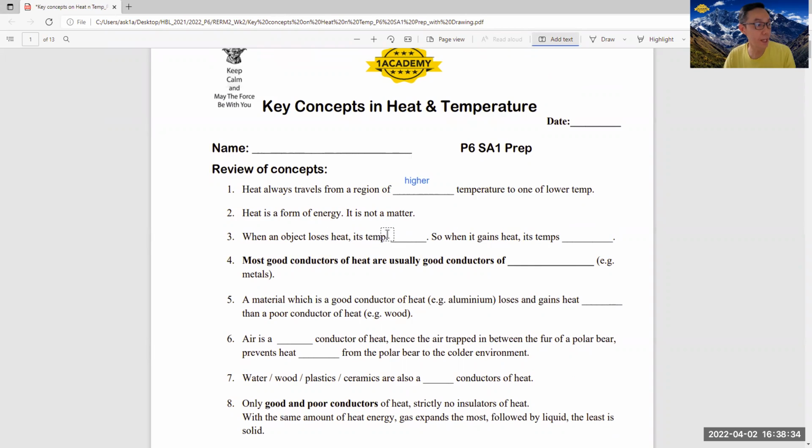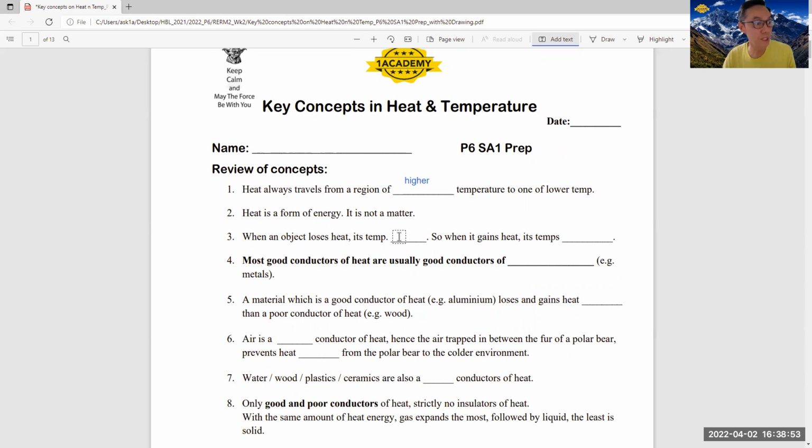Heat is not a form of energy. Heat is a form of energy, okay? It is not a matter. So that means it does not what? Have mass and does not occupy space, because matter occupies space and has mass, but heat does not. So that's why heat is not a matter, but is a form of energy.